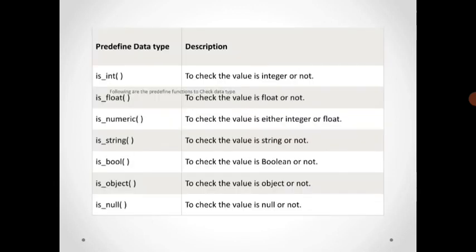These are the predefined data types and their descriptions. First are int, float, numeric, string, bool, object, and null. These are the predefined data types. is_int checks whether a value is an integer or not. Then is_float checks whether it is a float or not, to check whether a numeric value is an integer or float. is_string checks whether a value is a string or not, is_bool checks for boolean or not, and is_object checks whether a value is an object or not, and then the last one is is_null. It checks whether the value is null or not. These are the predefined data type declarations.